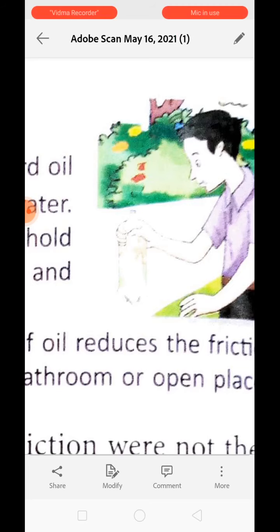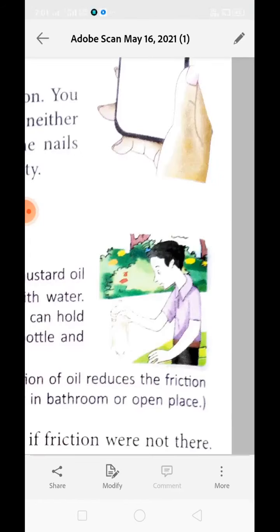You will find it very difficult to hold the bottle because it will slip from your hand as you have applied oil over there. Oil is a lubricant which reduces the friction. Okay, the world wouldn't have been the way it is now if the friction was not there. As a matter of fact, friction is one of the very important natural gifts to us.